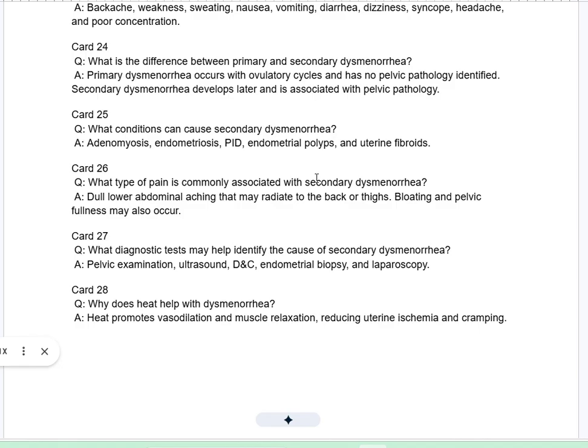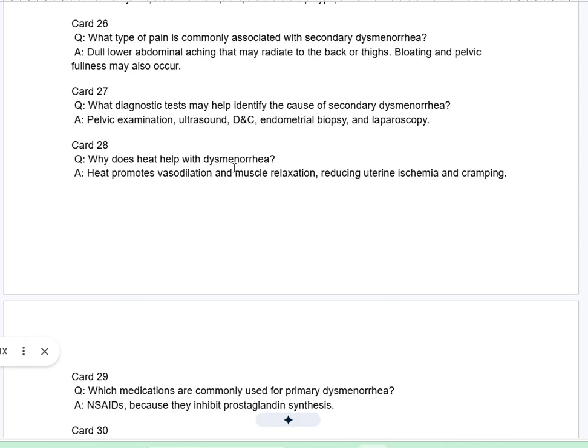Card 26. Q. What type of pain is commonly associated with secondary dysmenorrhea? A. Dull lower abdominal aching that may radiate to the back or thighs. Bloating and pelvic fullness may also occur. Card 27. Q. What diagnostic tests may help identify the cause of secondary dysmenorrhea? A. Pelvic examination, ultrasound, D&C, endometrial biopsy, and laparoscopy.